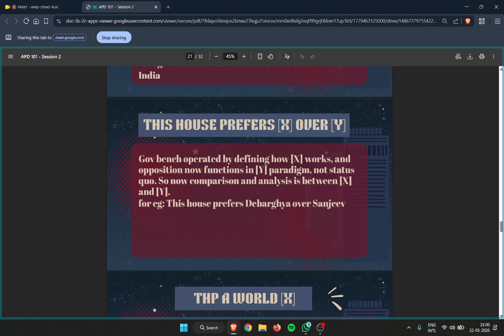In this type of motion, both sides need to draw a certain kind of comparative on how X and Y operate in status quo, and why you eventually go ahead and prefer X over Y, or Y over X as opposition, right? Example, like this house prefers Devarga over Sanjeev, right? Simply to take it right off, as government, I'll just need to provide a certain comparative as to why Debargia would be a better choice over Sanjeev, right?